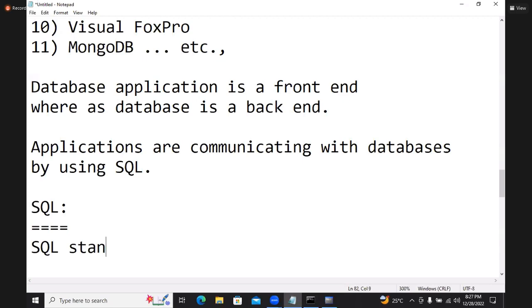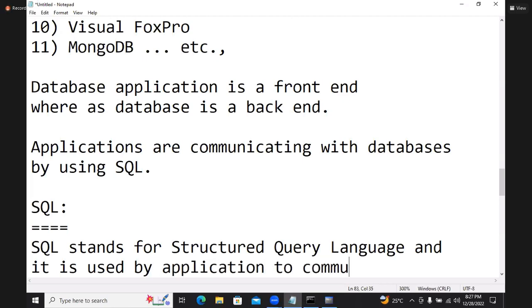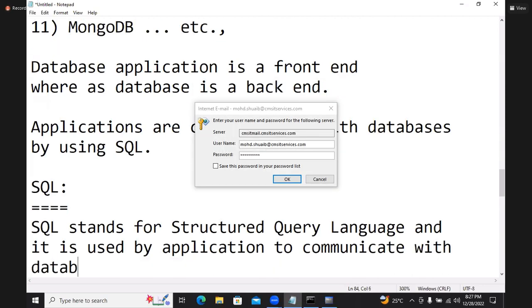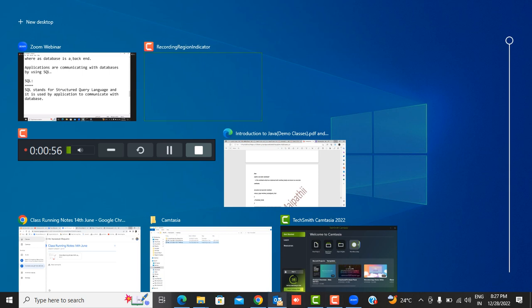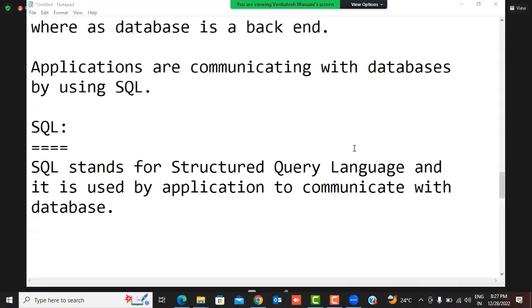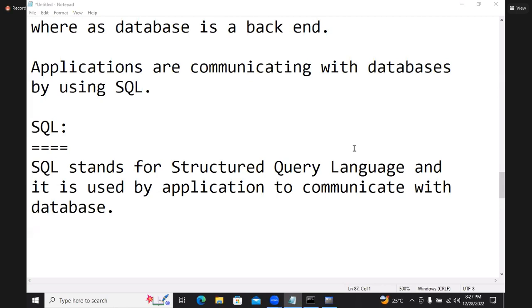SQL stands for Structured Query Language, and it is used by applications to communicate with the database.